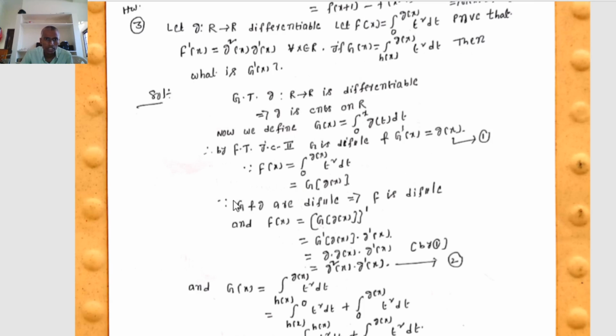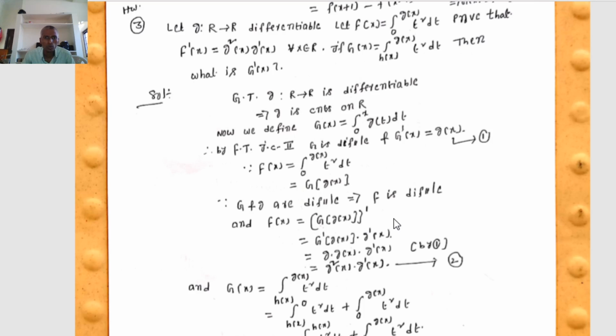Therefore, since capital F of x equals the integral from 0 to g of x of t square dt, that is equal to capital G of g of x. Since capital G of x equals the integral from 0 to x of g of t dt, the integral from 0 to g of x of t square dt can be written as capital G of g of x. Since we already know that capital G and small g are differentiable, the composition of capital G and small g is differentiable, which implies capital F is differentiable.